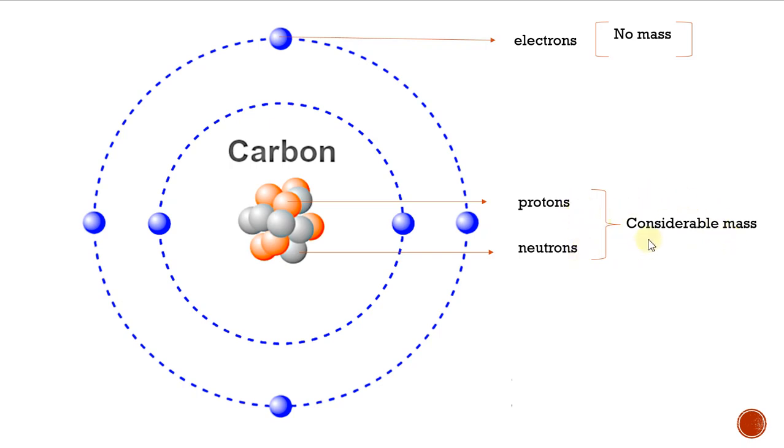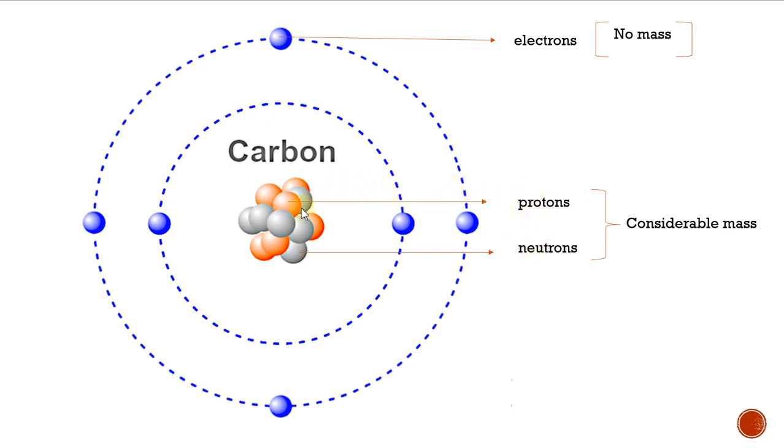Protons and neutrons have considerable mass, but the electron has no mass, no weight. So the mass of an atom is mainly contributed by protons and neutrons. If an atom contains mass, it must contain protons and neutrons.